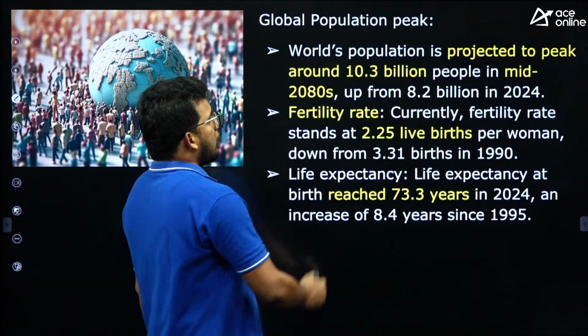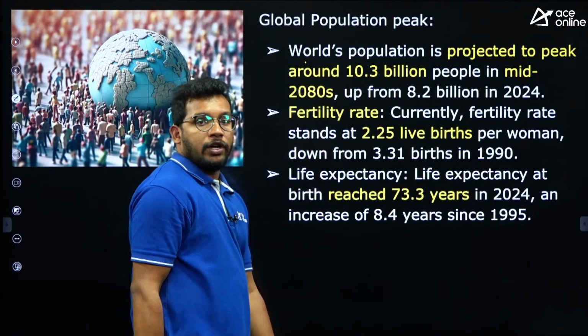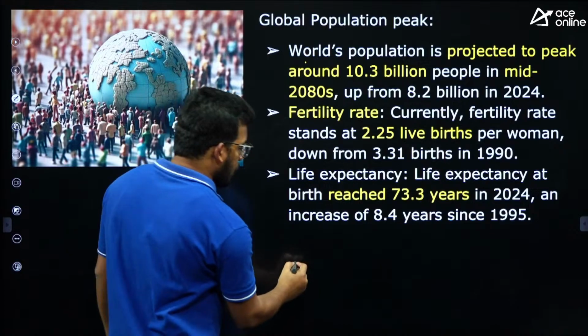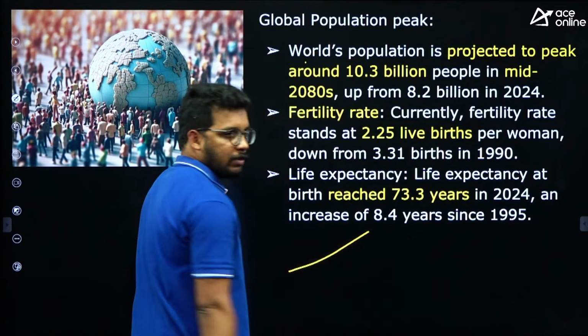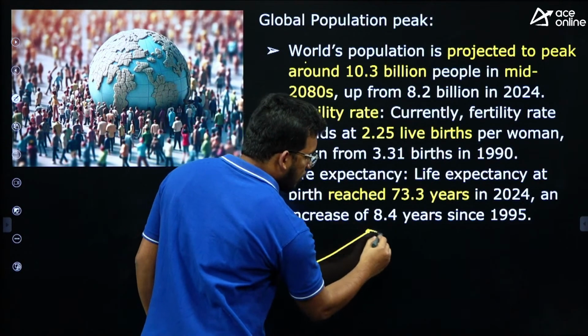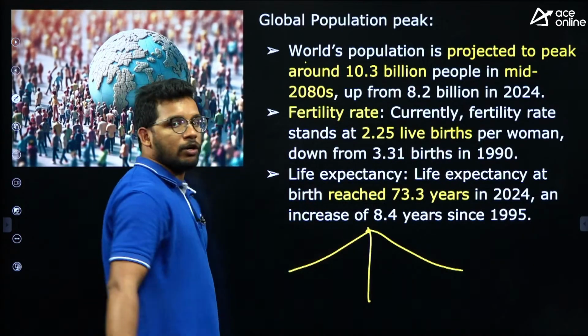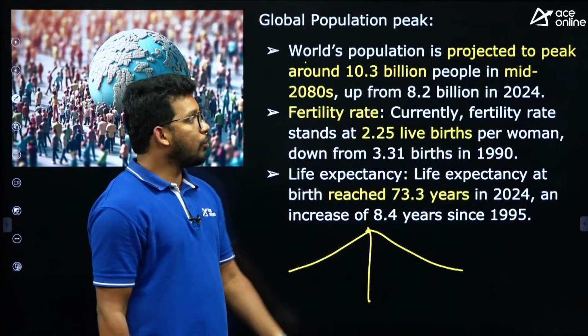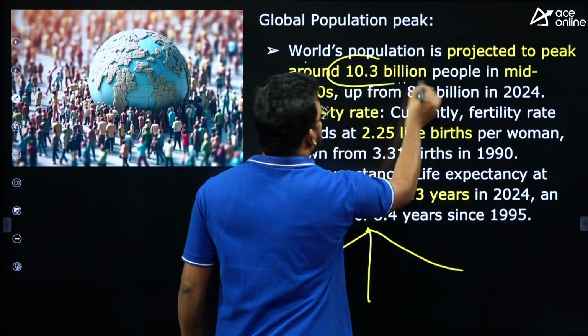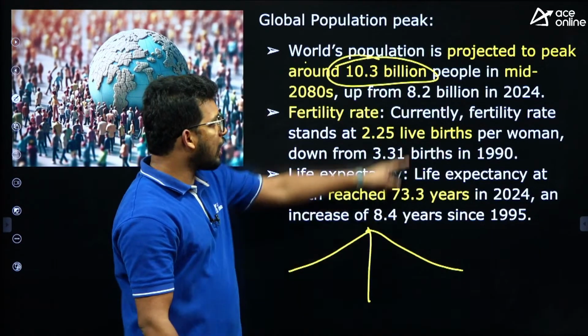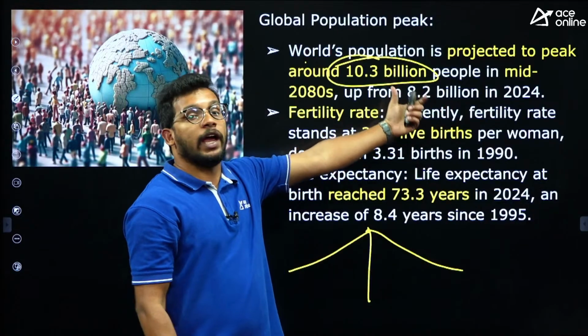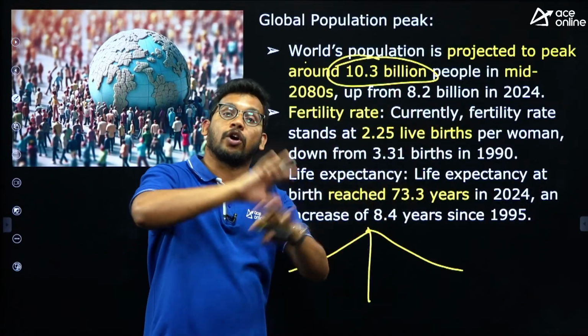First thing, the world's population is going to reach its peak. That means now population is an increasing thing. So once it reaches the peak, there will be a decline of the population, right? So this is called the peak growth of population. This was noted to be 10.3 billion. Currently we have 8.2 billion. That means 820 crore population is there across the world.